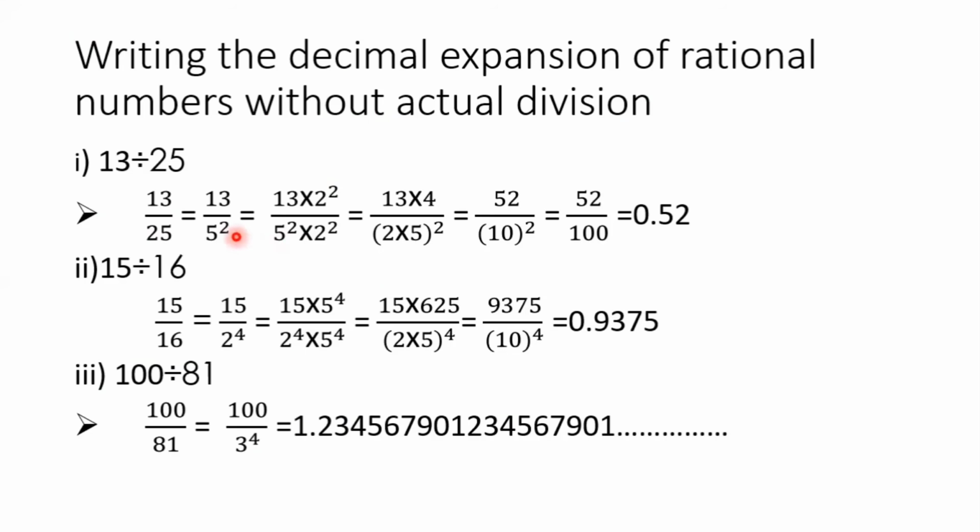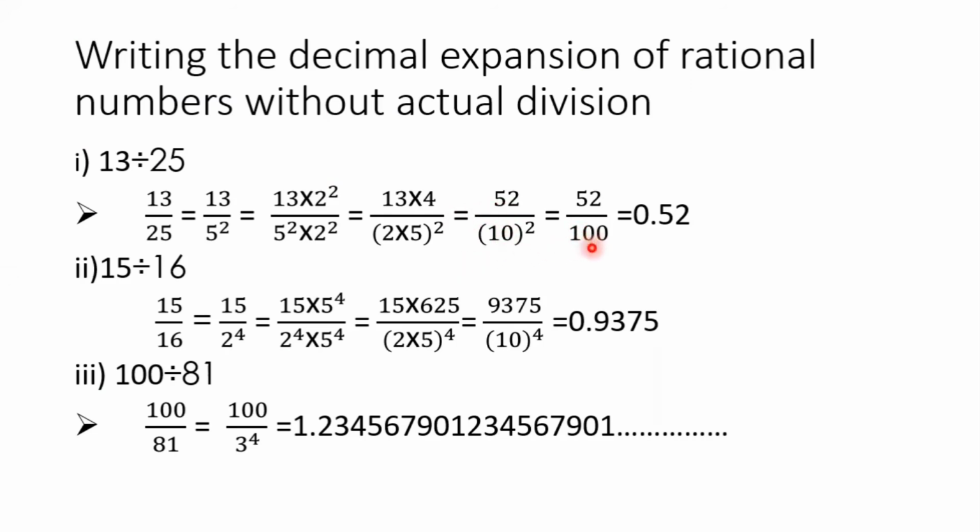So next, multiply the numerator and denominator with 2. The powers of 5 and 2 should be the same. So 13 into 2 square by 5 square into 2 square. If the powers of 2 and 5 are the same, then only we can write the same power of ten. So the value of 13 into 4 is 52 by 10 square, 52 by 100.